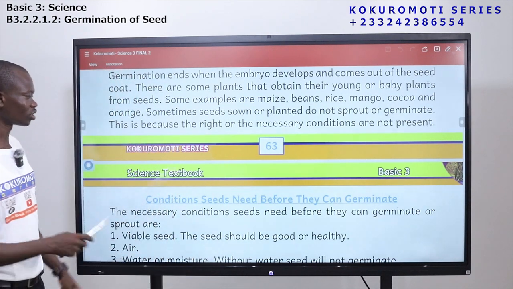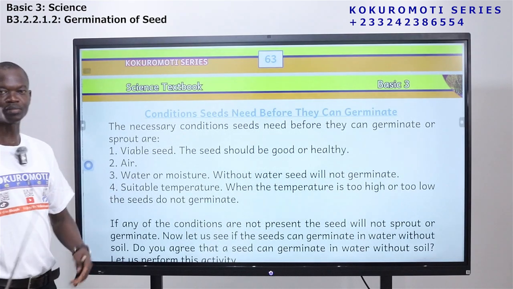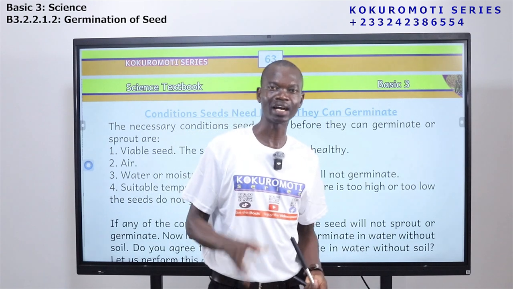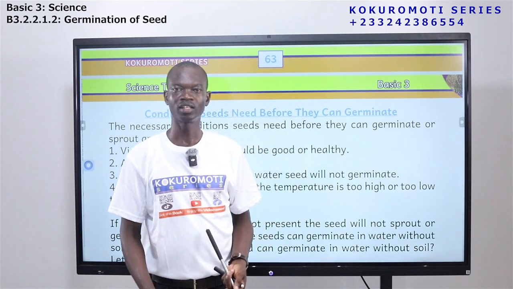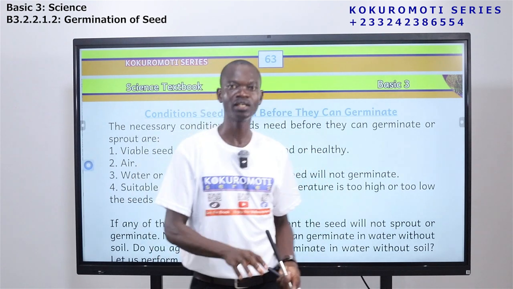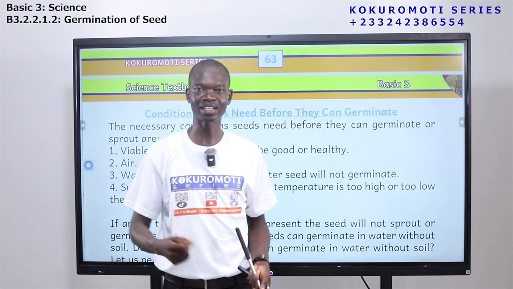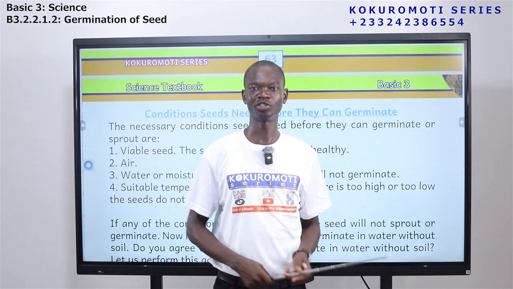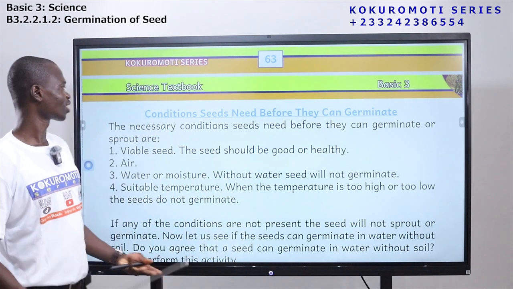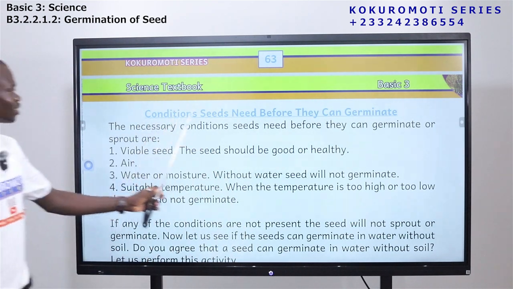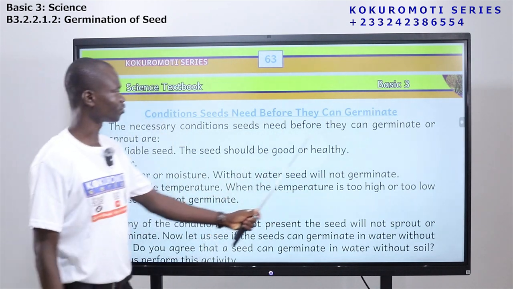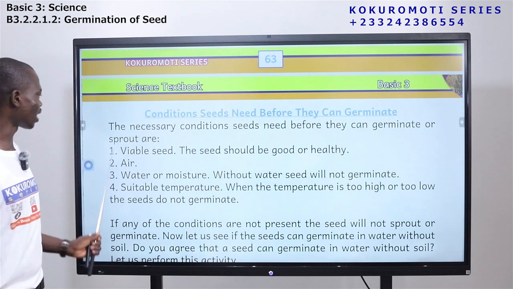So we are going to look at conditions that are necessary for germination to take place. We are looking at things that seeds need before they can germinate. If you put seed in the soil, there are some things that need to be present in the soil before the seed can germinate. And what are these things? What are some of the things that plants need before they can germinate? Okay, so let's look at them. Conditions seeds need before they can germinate. The necessary conditions seeds need before they can germinate or sprout are: 1.